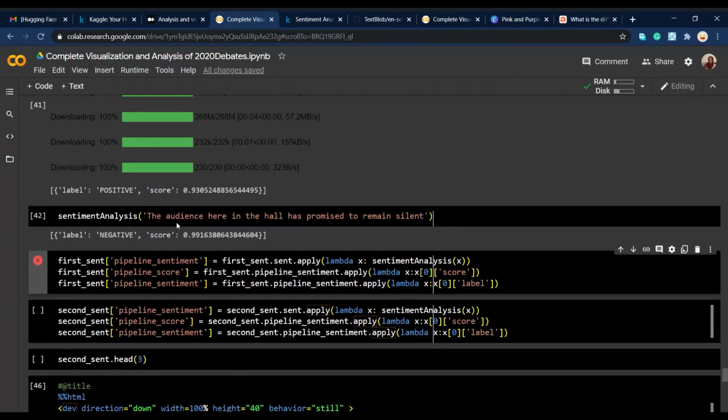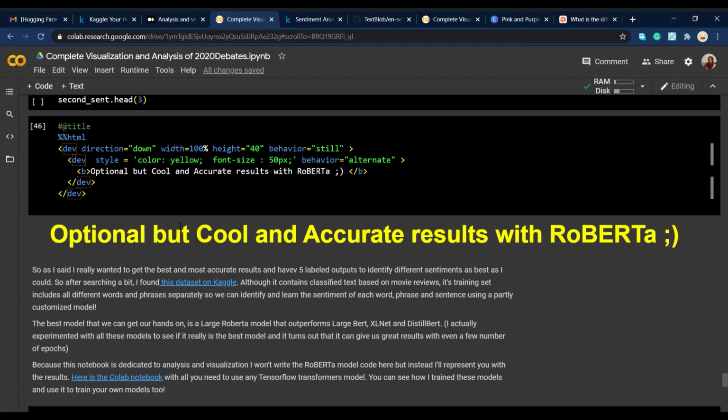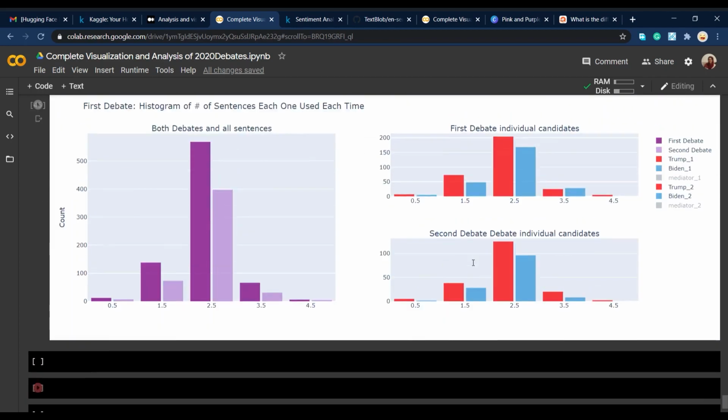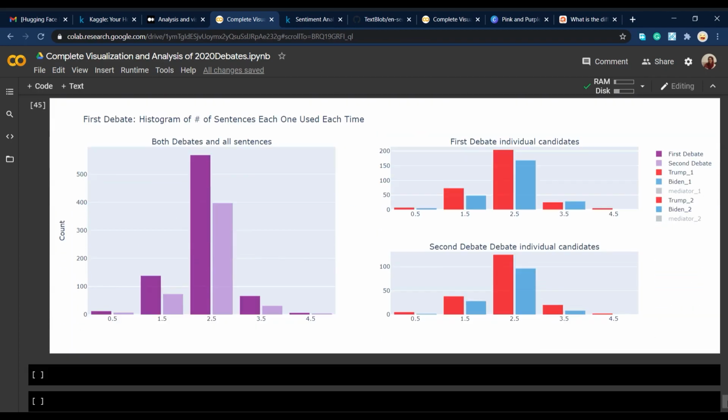So here I'm gonna just skip this part and go to the part where I presented and also visualized my results with Roberta. As you can see, what we get is so much more precise and concrete because now our model can understand the different sentiments and words that were used so much better.